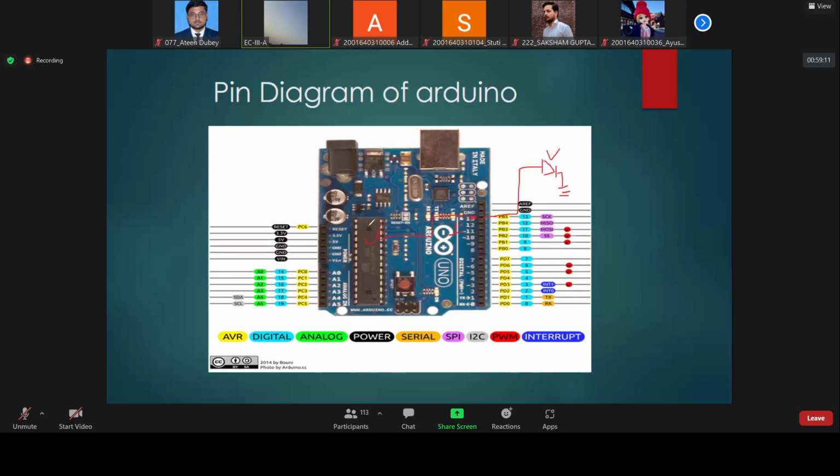So it is very important to tell the microcontroller that this pin is an output pin, not an input pin. And let us suppose there is a sensor, maybe a temperature sensor, connected to a pin. Then the microcontroller will read something from this pin, so this is the input pin.